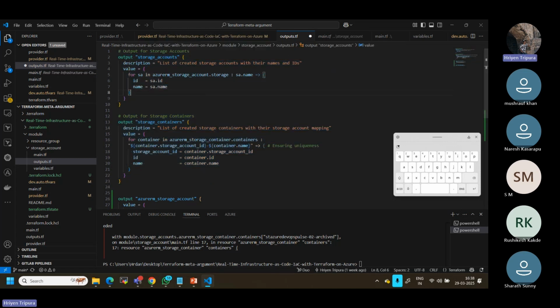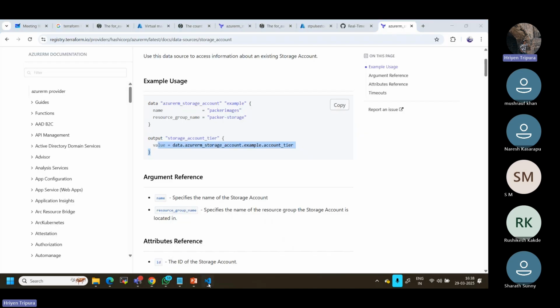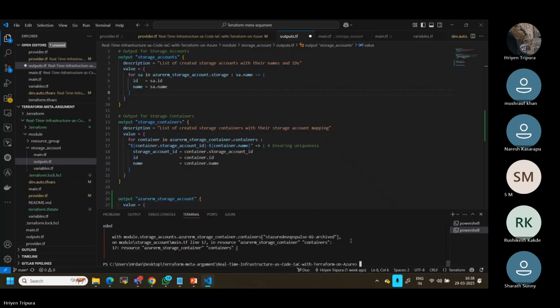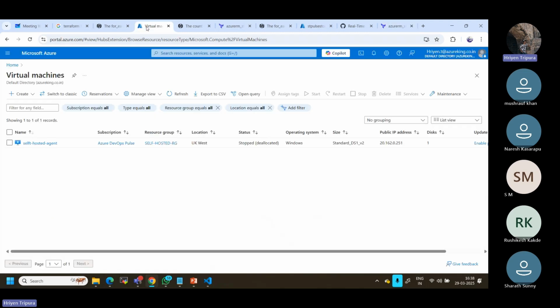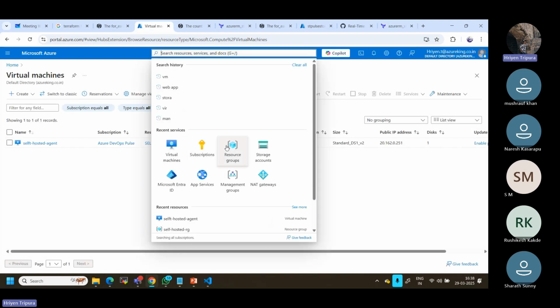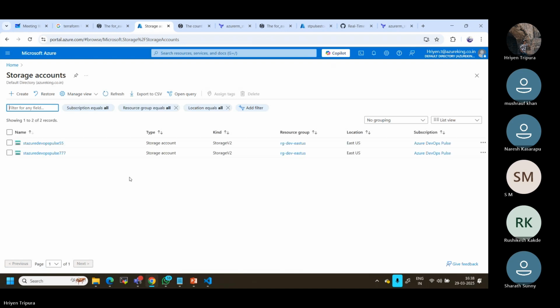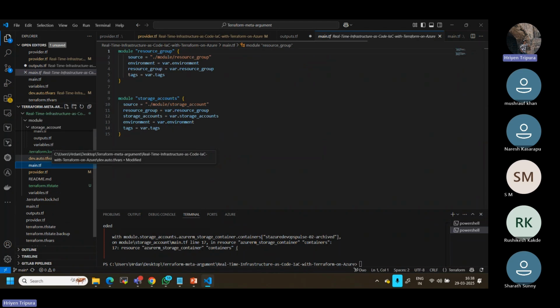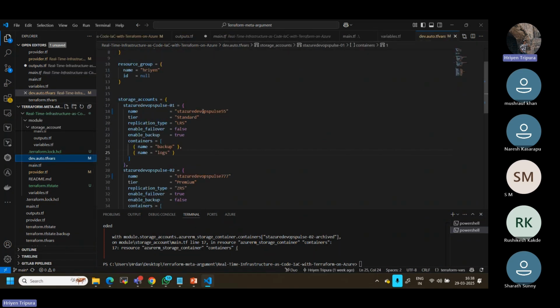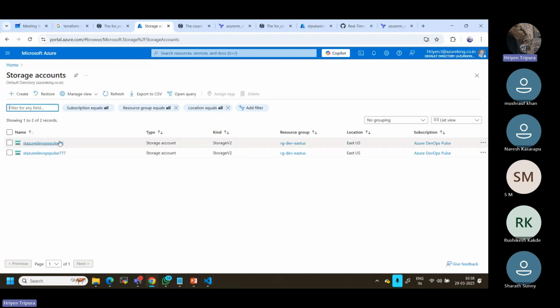Because if you notice here, let me check if everything is created now. Okay, it created some resources, no problem. Let us go and see. Let me go to the storage account. Now, as I told you, I have created two storage accounts as per the configuration. If you go to the tfvars file, I have given two different names and different configurations, with 555 and 777. Now you can check here, 555 and 777.